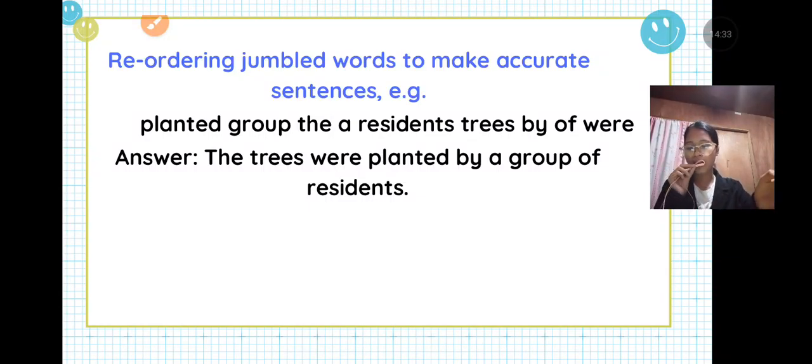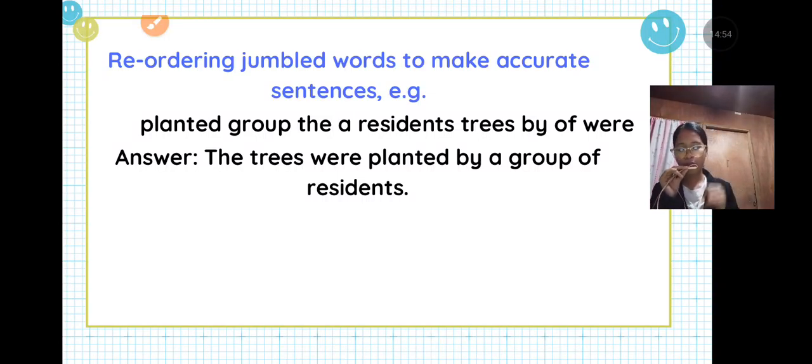The next activity which you can use in teaching grammar is filling gaps using appropriate forms. Filling gaps means you should fill the gap in order to attain the accurate form of a sentence.